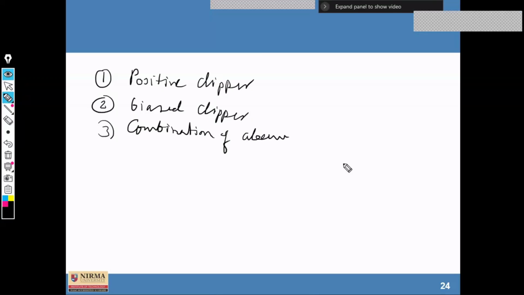In a positive clipper, the positive portion of the waveform is removed. So let us start with the positive clipper.